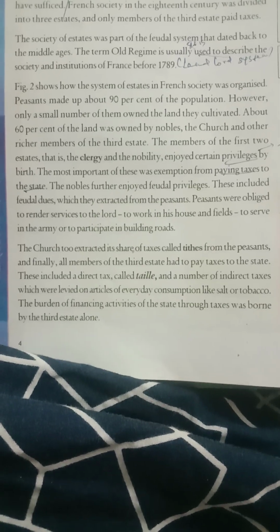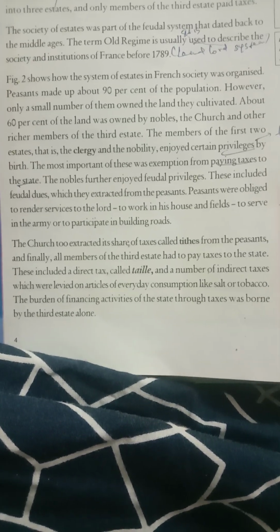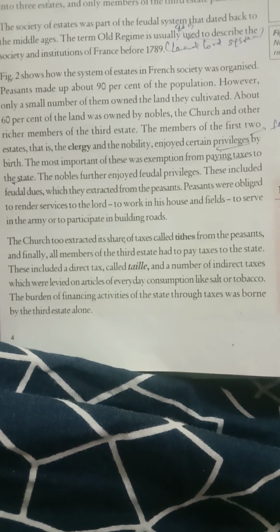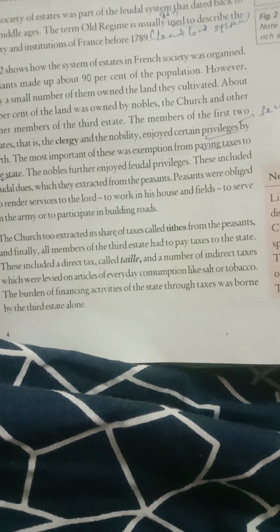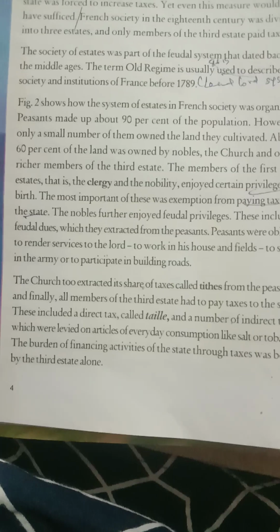Second estate, nobles. Third estate, common people. That is, from the big businessman to the labor and servants, all belong to the third estate. So, I told about paying the taxes, no? So, the French society was already divided.